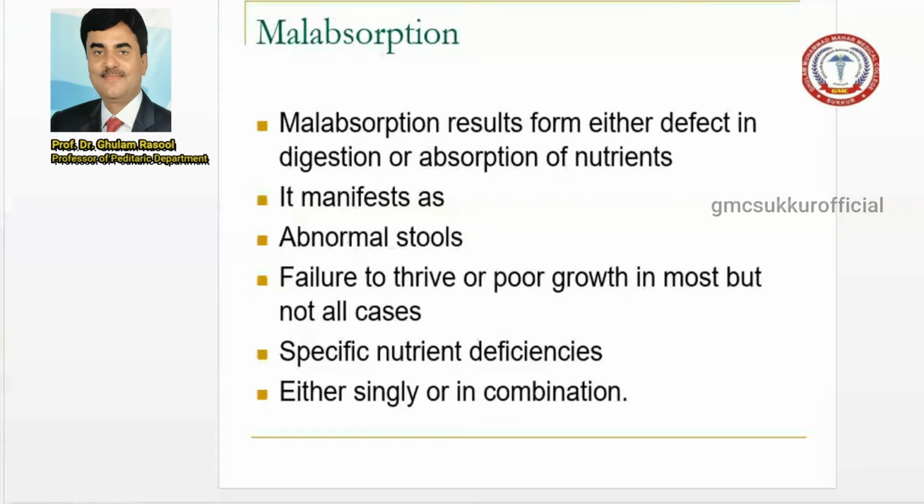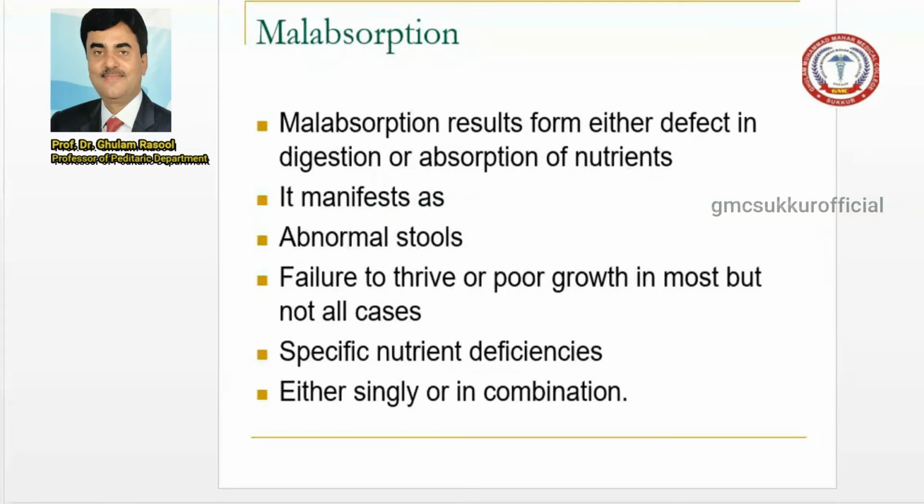Second is called malabsorption. As I already told you, malabsorption is a defect of the mucosa to uptake and transport, both uptake and transport during digestion, of nutrients like vitamins and trace elements, meaning protein, carbohydrates, fat, and micro and trace elements. This is a defect and this term is used as malabsorption.